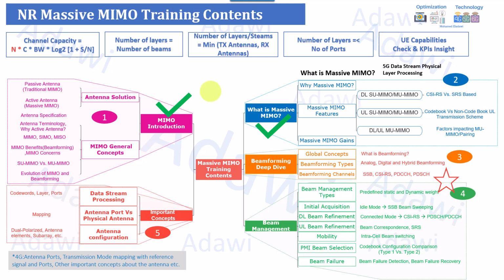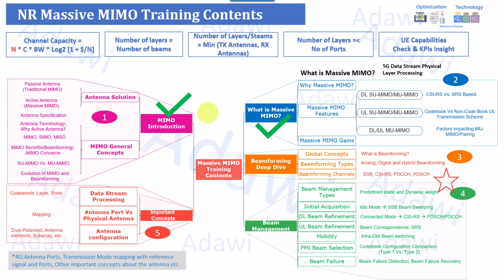As you remember, we had covered very important concepts and details in the first 3 sessions, where we started with the MIMO introduction, which was covering both MIMO and Massive MIMO basics. We started with comparing the different antenna solutions, including passive antenna and active antenna and many other details.